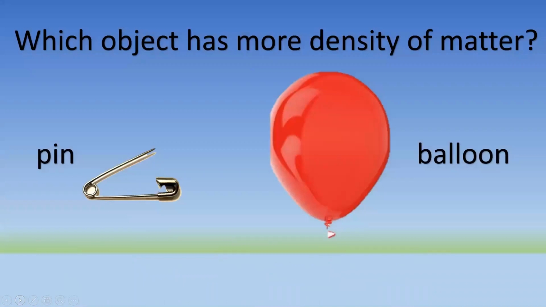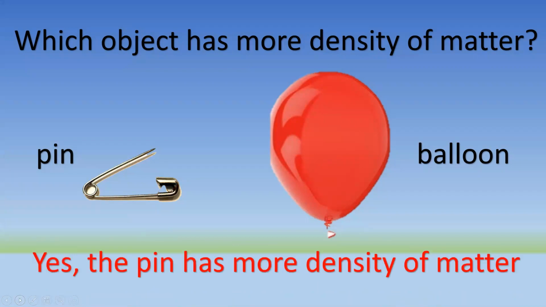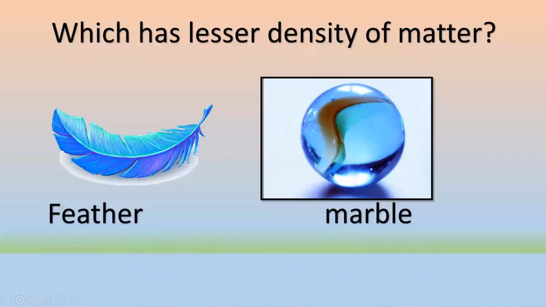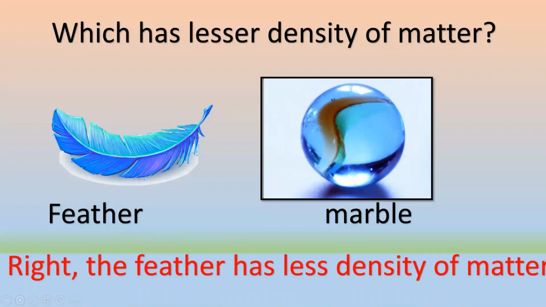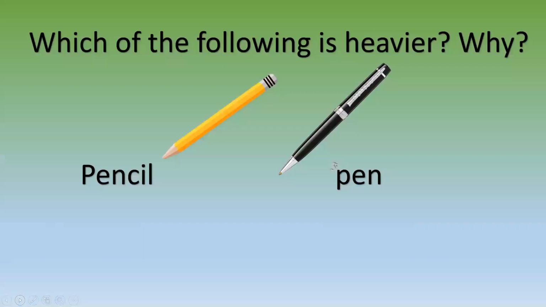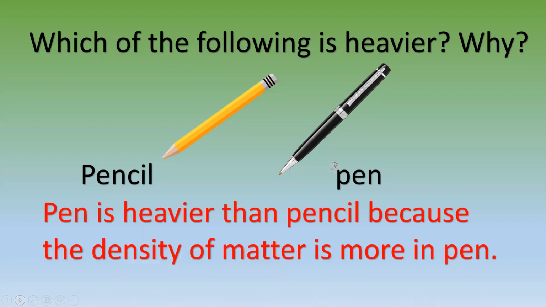Which object has more density of matter? Pin or balloon? Yes, the pin has more density of matter. Which has lesser density of matter? Feather or marble? You're right. The feather has less density of matter. Which of the following is heavier and why? Pencil or pen? Pen is heavier than pencil because density of matter is more in pen.